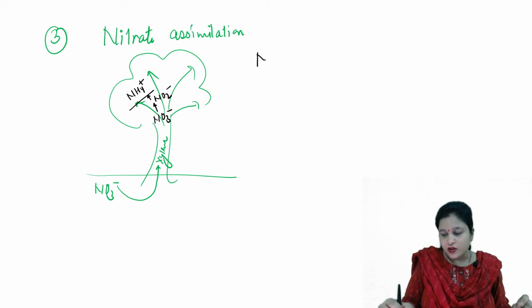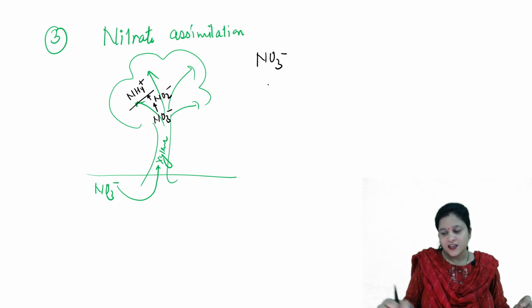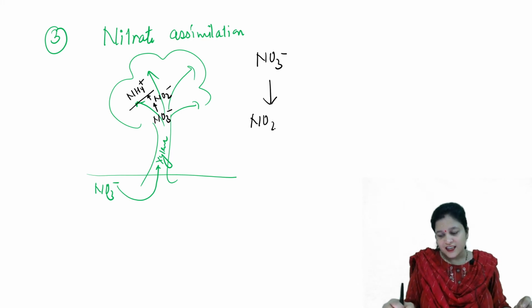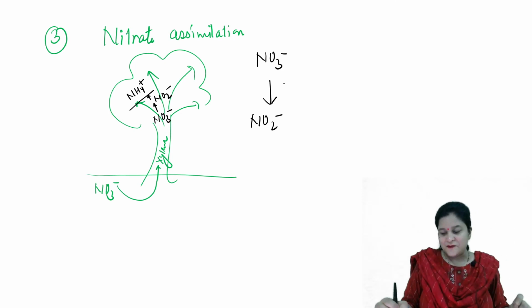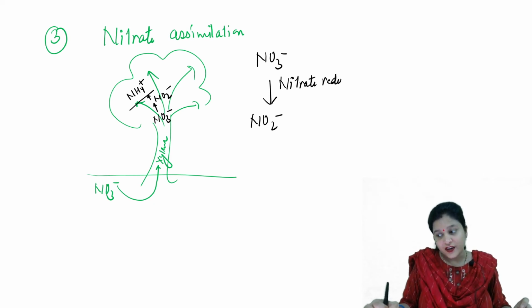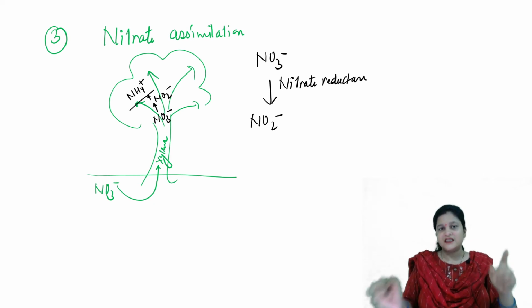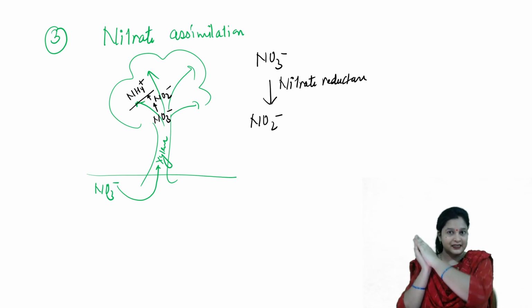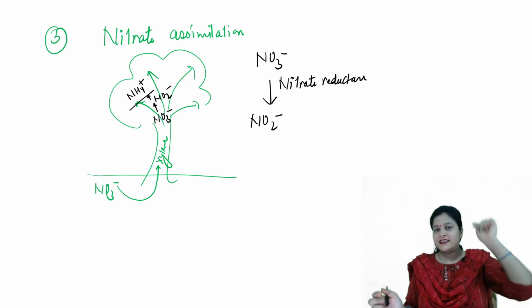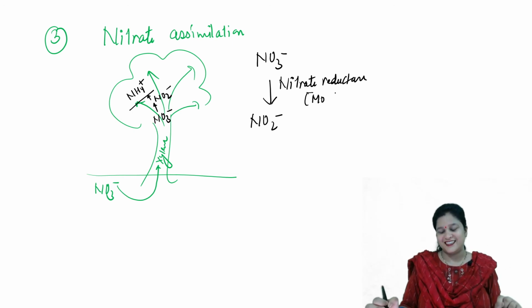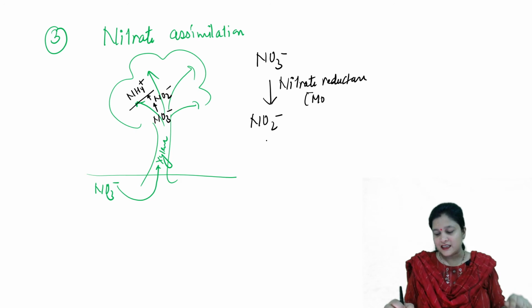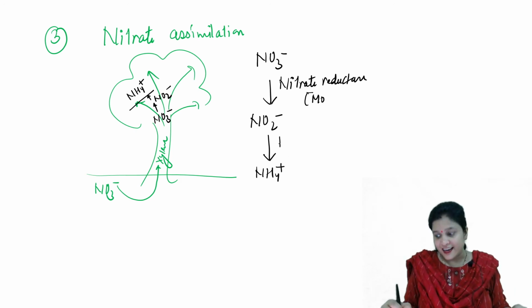The conversion of nitrate into nitrite is carried out by the enzyme nitrate reductase, and this enzyme also has an important element called molybdenum in it. Now, the nitrite is converted into ammonium by the enzyme nitrite reductase.